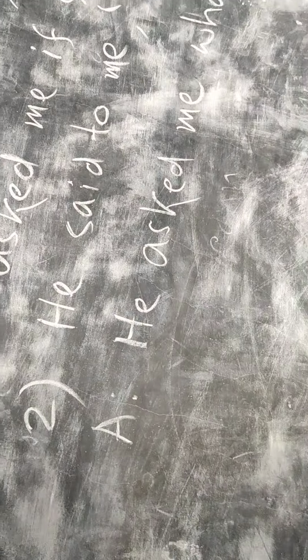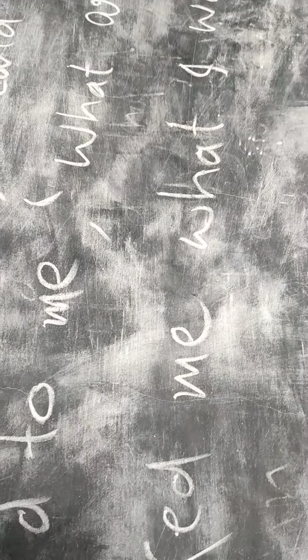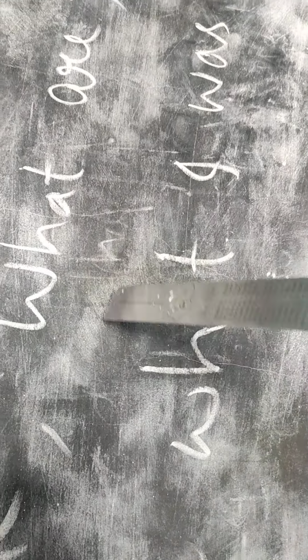Number 2, he said to me, what are you doing? WH word. What are you doing? You cannot give the answer yes or no. So, he asked me what I was doing.